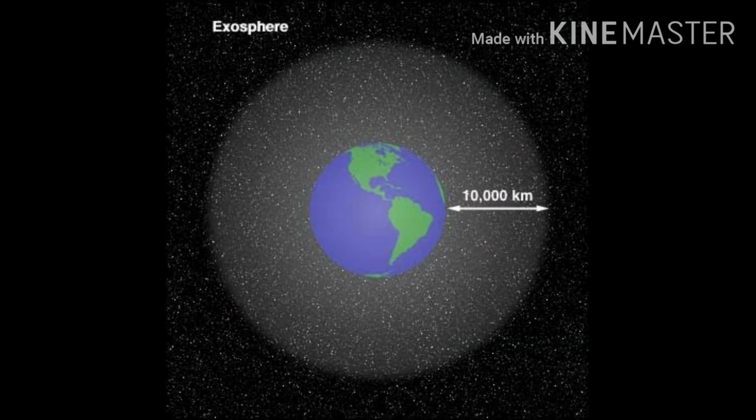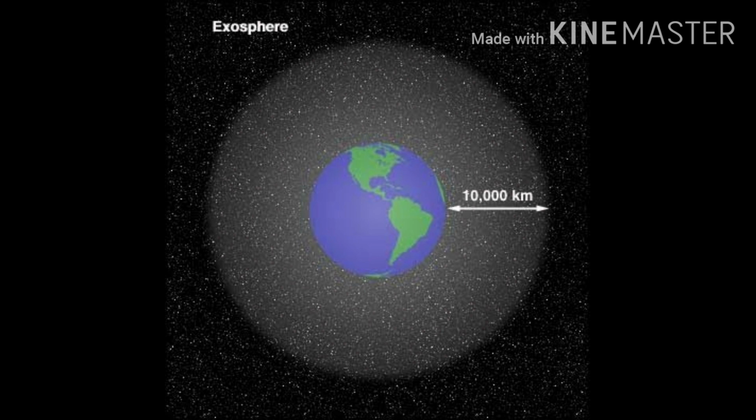The last layer is exosphere. The exosphere is the outermost layer of the atmosphere. The upper reaches of this layer merge with the outer space. The temperature in the exosphere is very high.